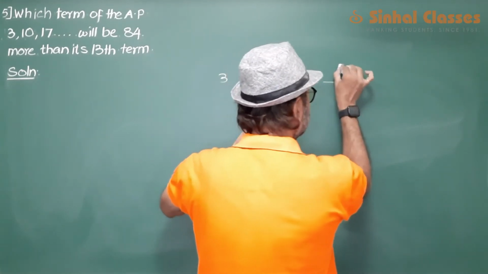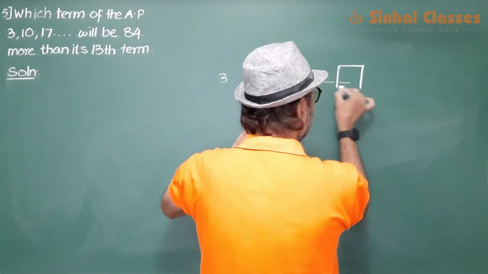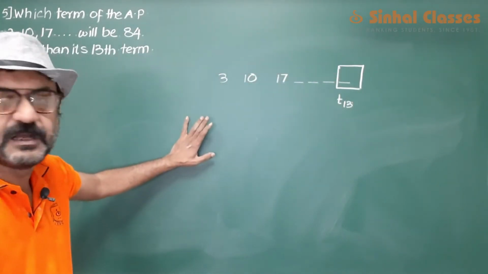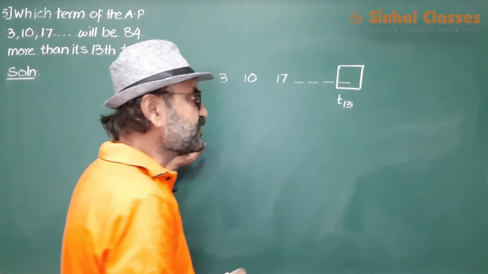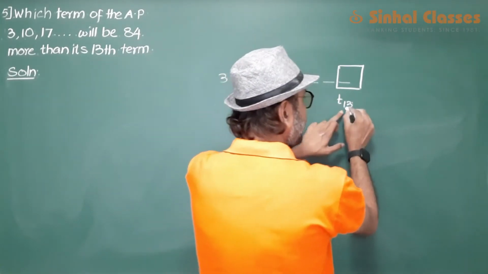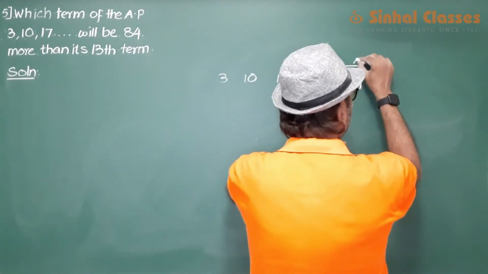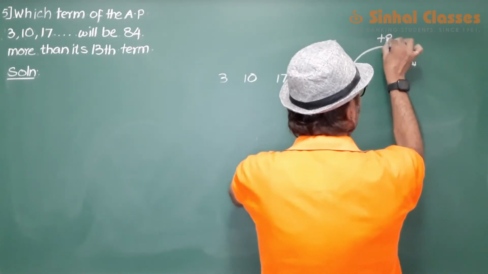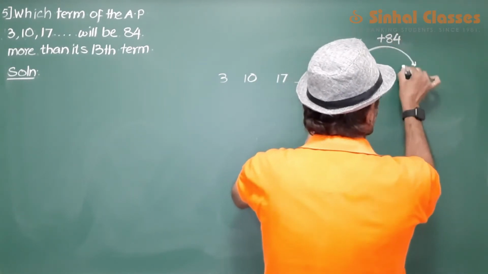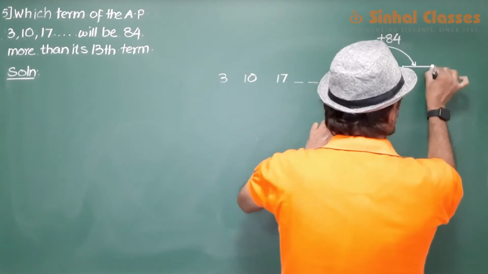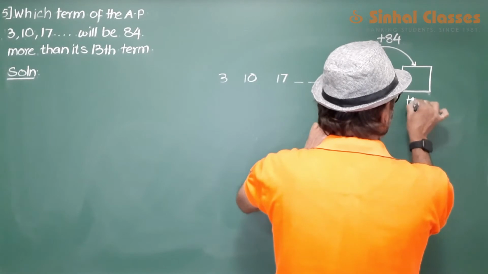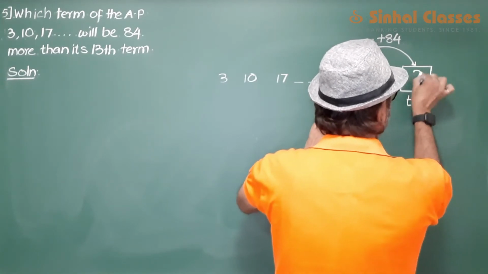which we don't know how much it is. We don't know how much is the 13th term. In the question it is given that which term of an AP is 84 more than the 13th term. So it is 84 more than the 13th term.